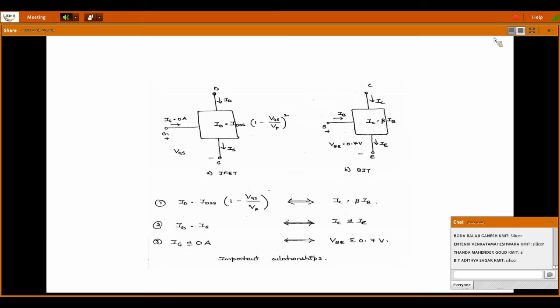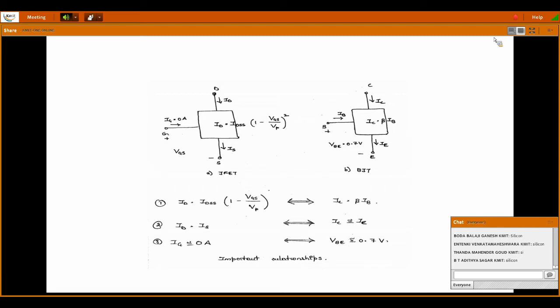And the second equation represents ID is equal to IS, since source and drain in a FET are the 2 terminals taken from the same material or substrate. So generally the source and drain terminals can be interchanged, and the source current is equal to drain current, because the conventional current flows from drain to source.